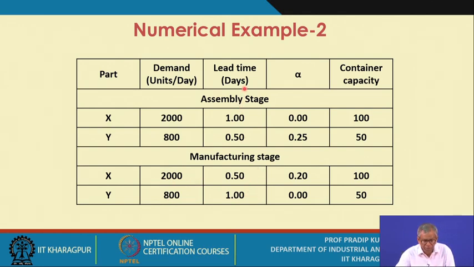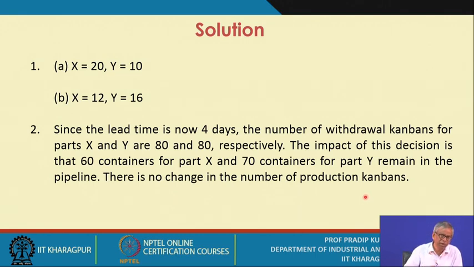But the lead time at the manufacturing stage is 0.5 day for X and 1 day for Y, and the value of alpha is 0.2 for manufacturing area X and 0 for manufacturing area Y. The container capacity for manufacturing area X is 100, and for manufacturing area Y it is just 50. So with this data, you apply that formula.